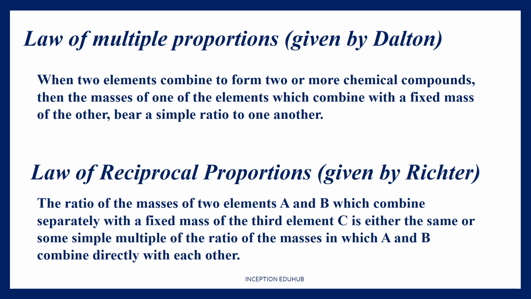Also, they can combine with each other forming H2O. That is what it says, that the ratio of masses of A with C and B with C is going to be the same as, or a multiple of, the ratio in which A and B combine directly. So that is what this law means. Maybe I'll keep a slide of these examples in the next presentation.